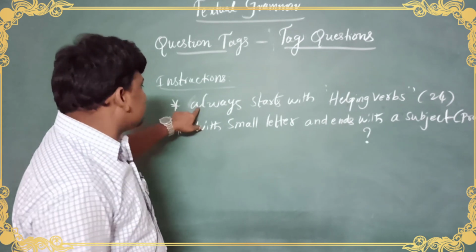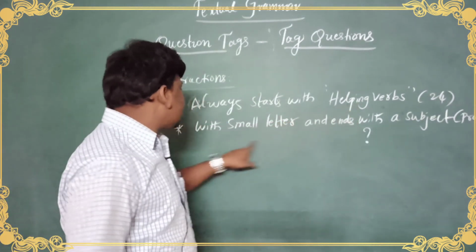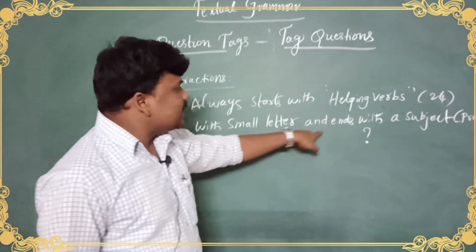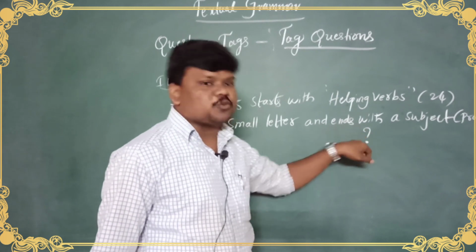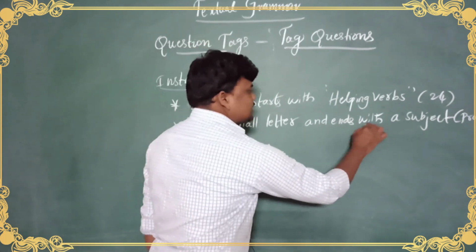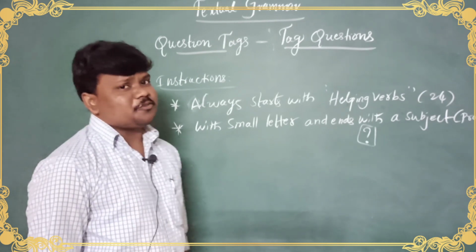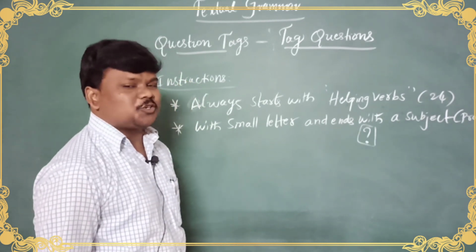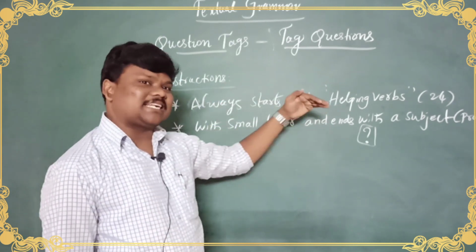Let's look at it here. Question tags always start with a helping verb with a small letter, end with a subject that should be a pronoun, and end with a question mark. This is called a short question. Why do we use these question tags, you know well? To express a doubt and get confirmation from somebody, we ask question tags or tag questions.